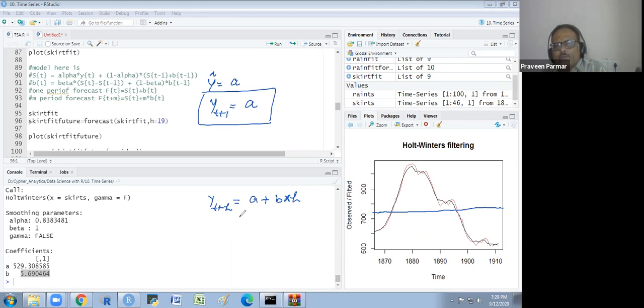Does that make sense to everyone? So here you see a is y59. We are taking yt plus 1. Okay. So it is a is 529.3 something whatever, and b is 5.69, and h is 1 here.